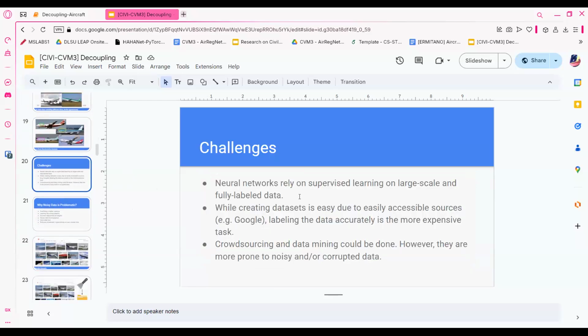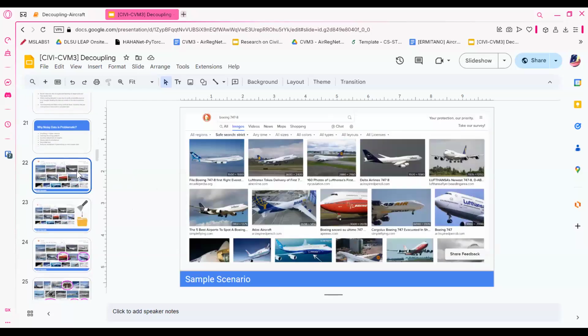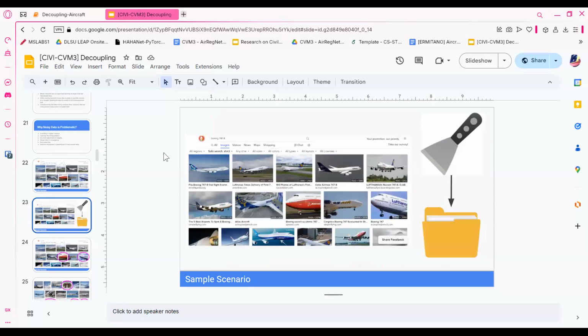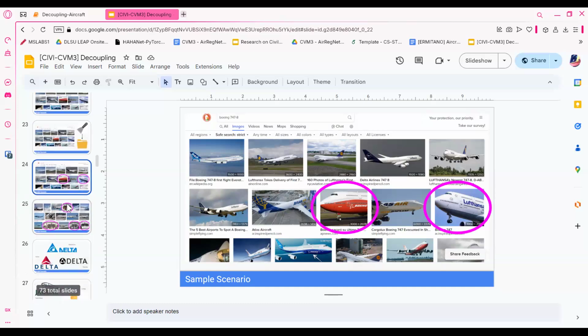And then, of course, the challenges regarding noisy labels and what makes data scraping from the internet problematic. Here, for example, I'm looking at a Boeing 747-8. Here I want to use web scraping to make my own data set. But the problem is there are going to be some unnecessary images that won't help the training process.